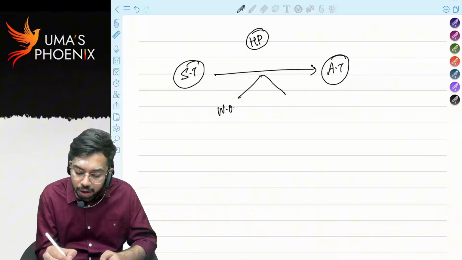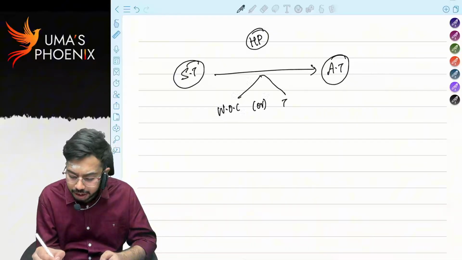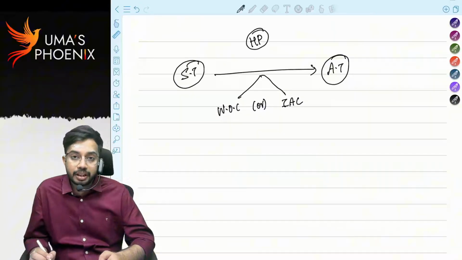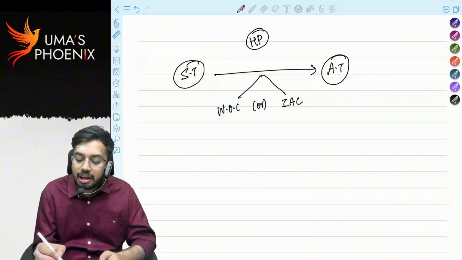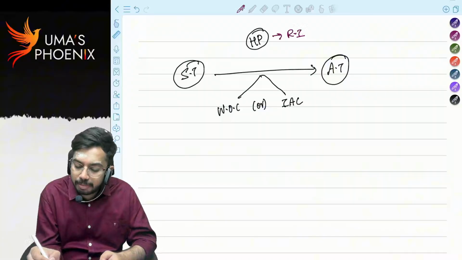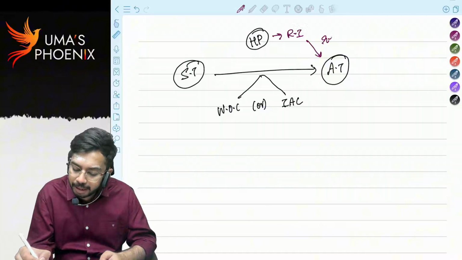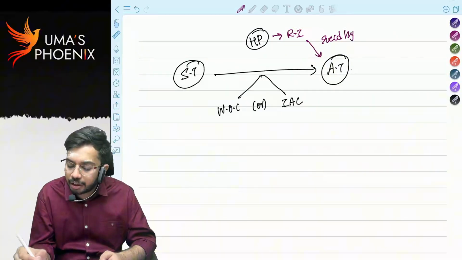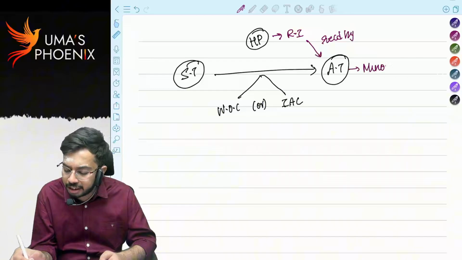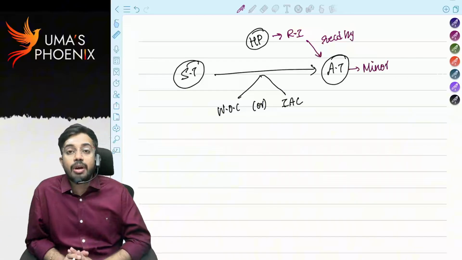He can transfer house property either without consideration or for inadequate consideration. In this case, from the house property, rental income will be there, right? Who will receive rental income? Rental income will be received by Arjun Tendulkar. Let's say Arjun Tendulkar is a minor. His age is 15 years. Now rental income is received by Arjun Tendulkar.